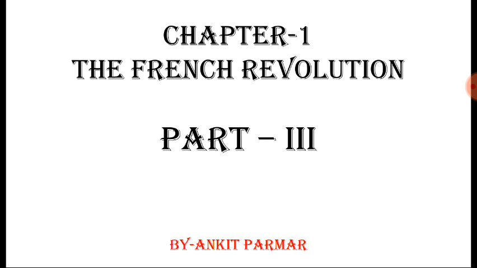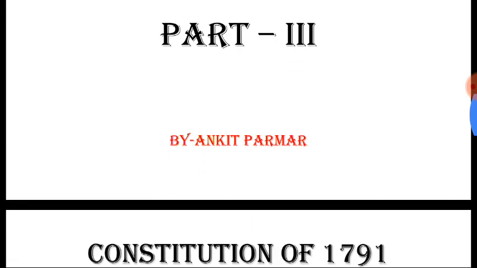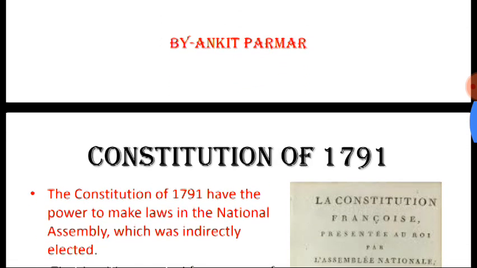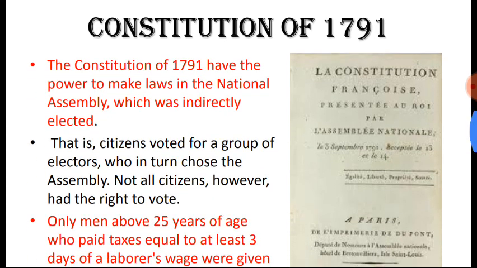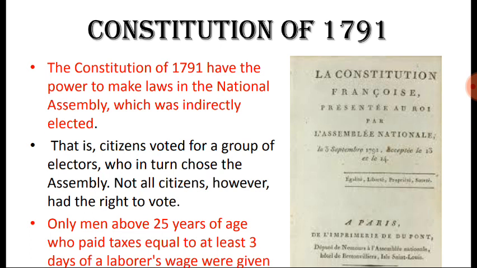We have also read about how a middle class emerged from the Third Estate and how they started to find a solution to end the privileges. After that we read how the National Assembly was formed and how they protested against the policies of the government. So in the last video we ended when France turned into a constitutional monarchy from an autocratic monarchy. So what is the basis of constitutional monarchy?